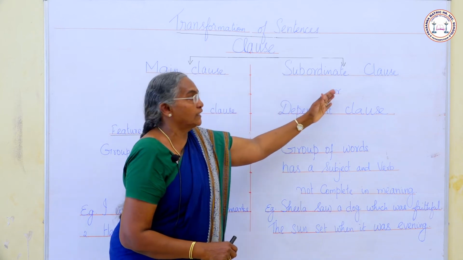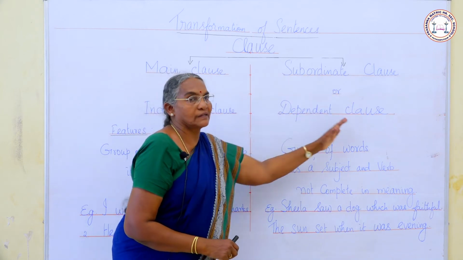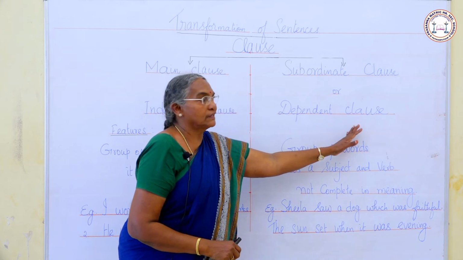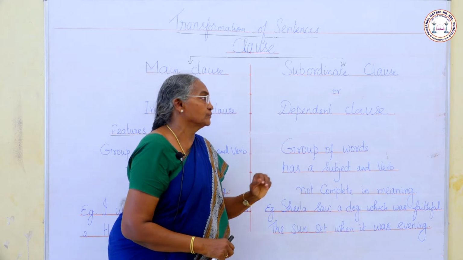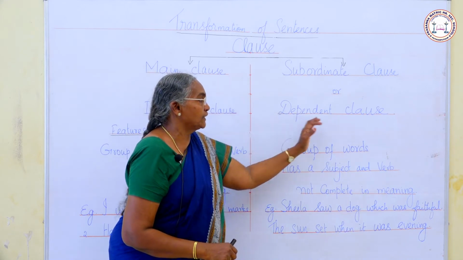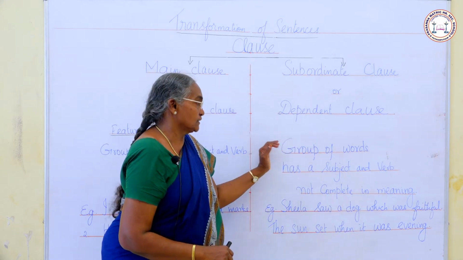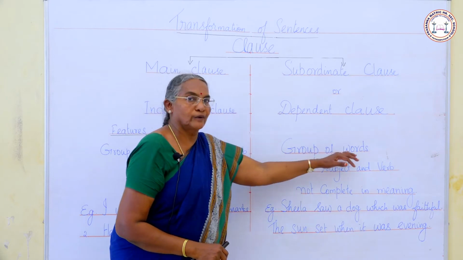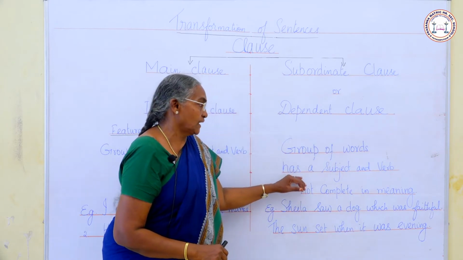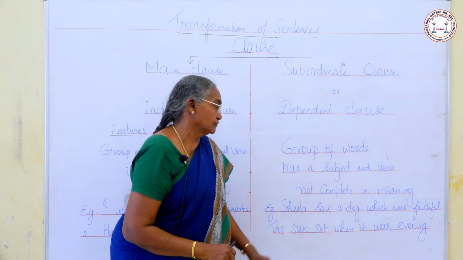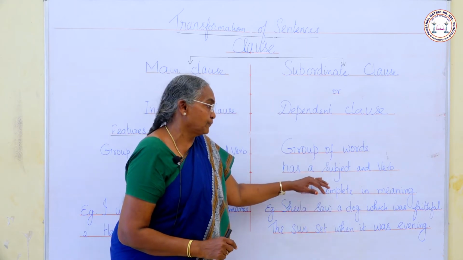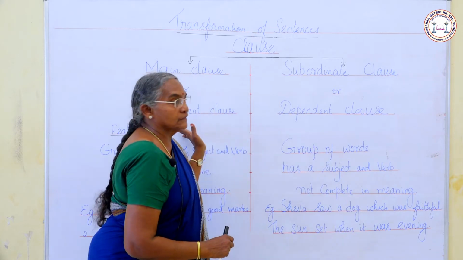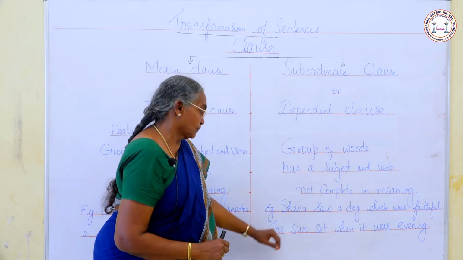Subordinate clause can also be called dependent clause because it depends upon the main clause for its completion. So this is dependent clause. Features: it also has a group of words. It has a subject and verb, but it is not complete in meaning. It depends upon the main clause for its completion.